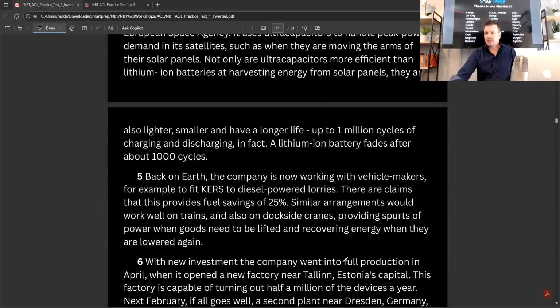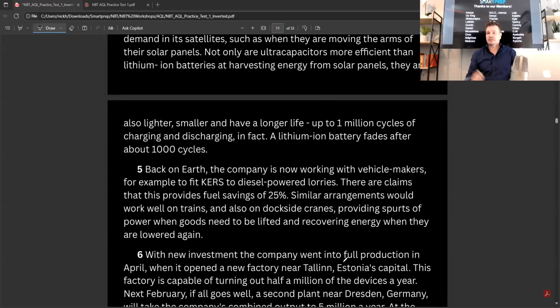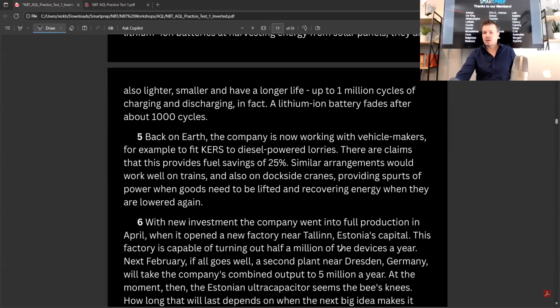Back on Earth, the company is now working with vehicle makers, for example, to fit KERS in diesel-powered lorries. There are claims that this provides fuel savings of 25%. Similar arrangements would work well on trains and also on dockside cranes, providing spurts of power when goods need to be lifted and recovering energy when they are lowered again.